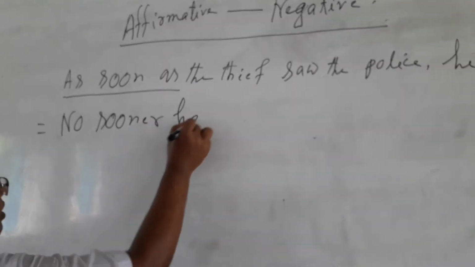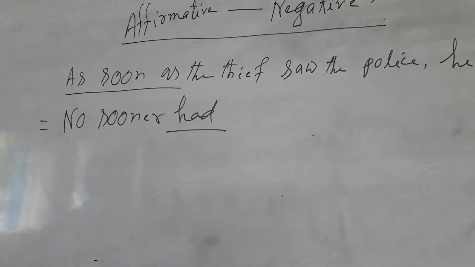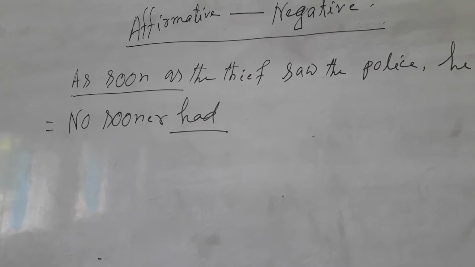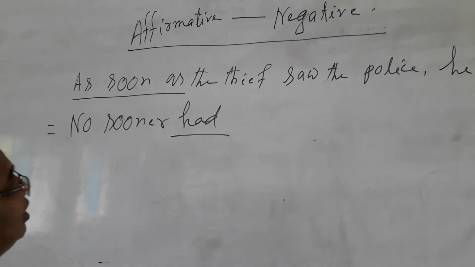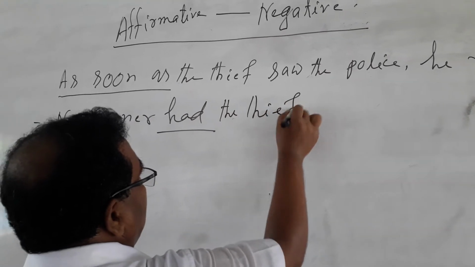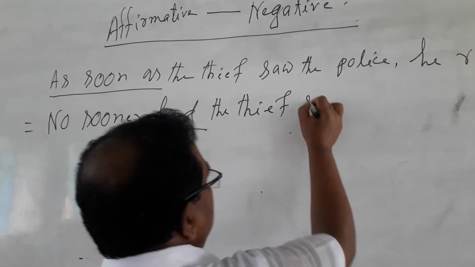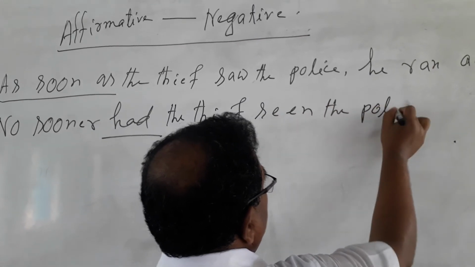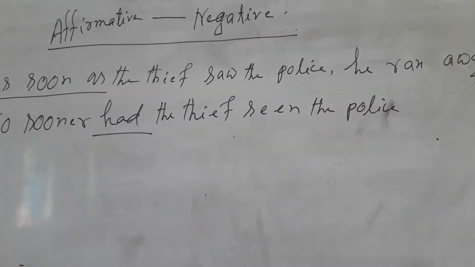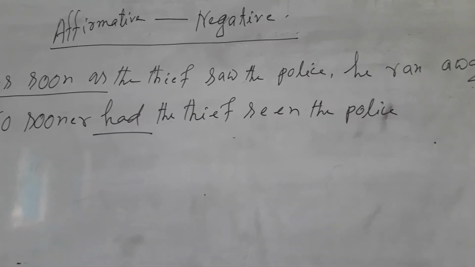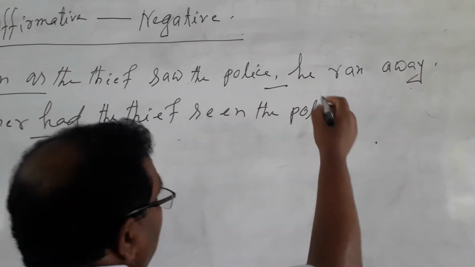No sooner had. You know, after had, the main verb will be in past participle. No sooner had the thief seen the police. Whenever you see no sooner had the thief seen the police, a comma will be there.